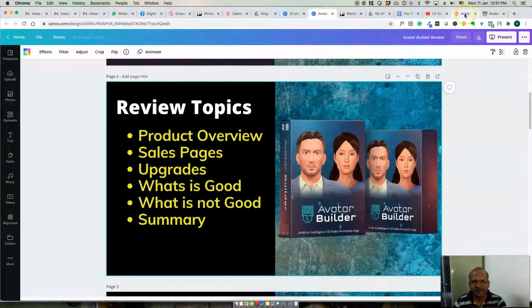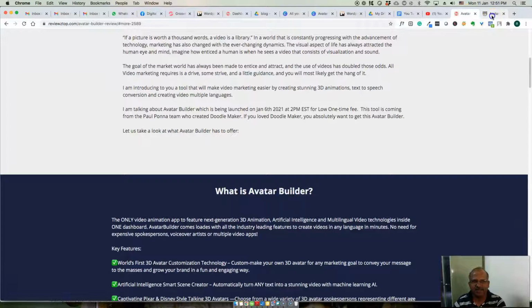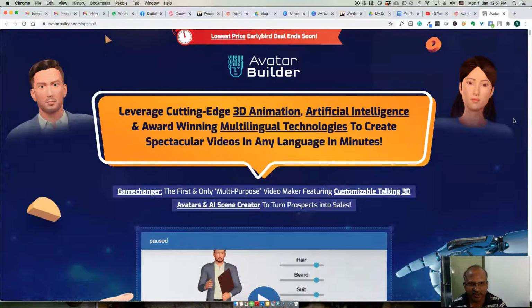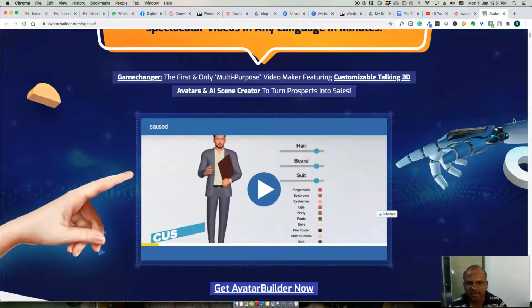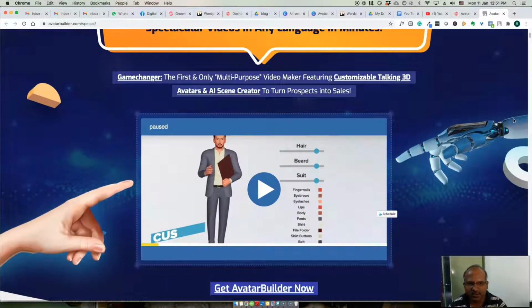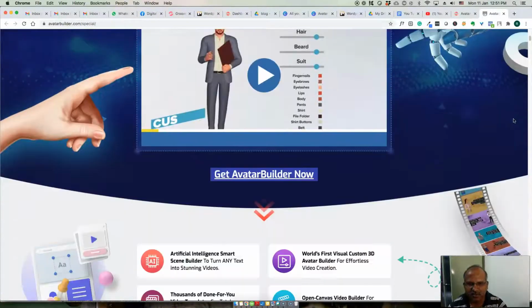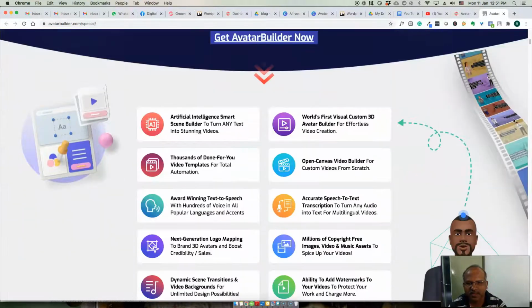So let's get started with Avatar Builder. This is a 3D animation and artificial intelligence software, so you can easily create video sales letters or video marketing through this. You can view the demo of this software on the sales page. So I'll just go through what are the features available, right?